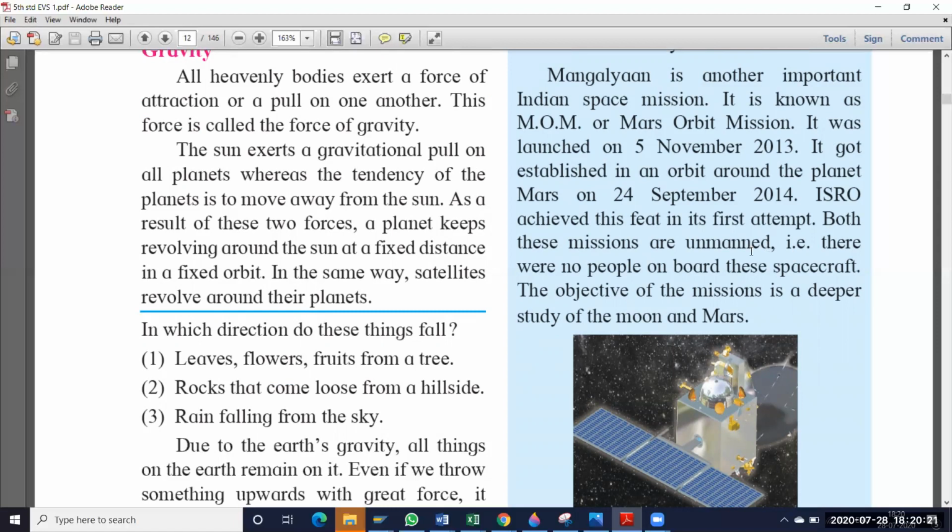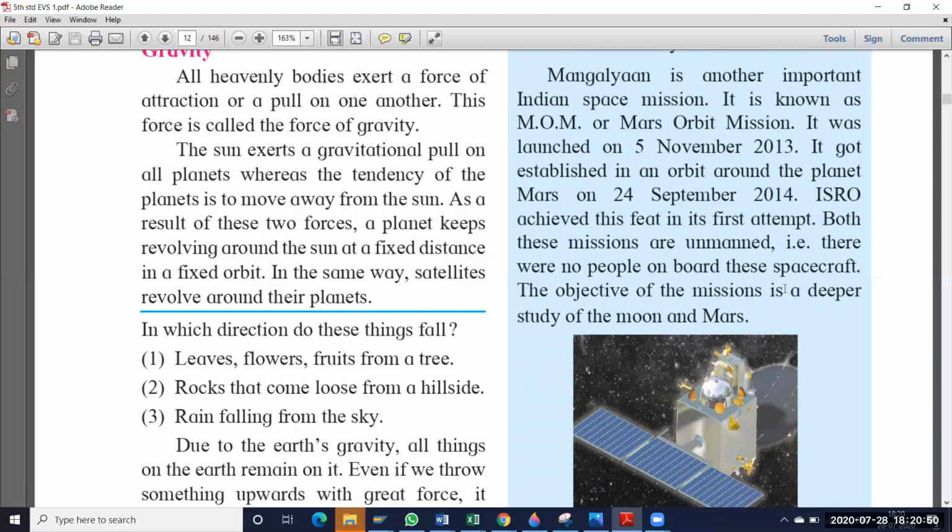So that was a success. The first time only, we had success. That was a great thing. Okay, and when they sent the first spacecraft, there were no humans in that spacecraft, no people. They were sending an empty spacecraft. That means they fixed one camera in it. Through that camera, the spacecraft sent photos to scientists through the computer. So they got all the information.